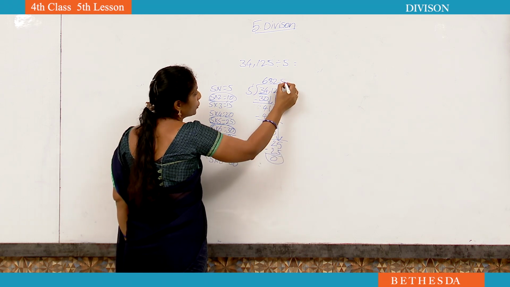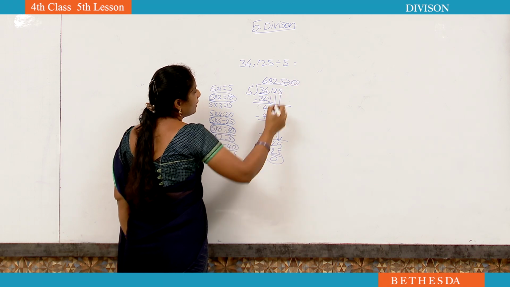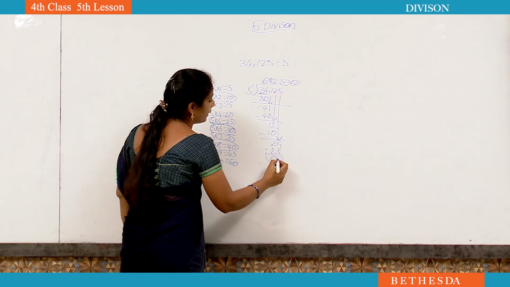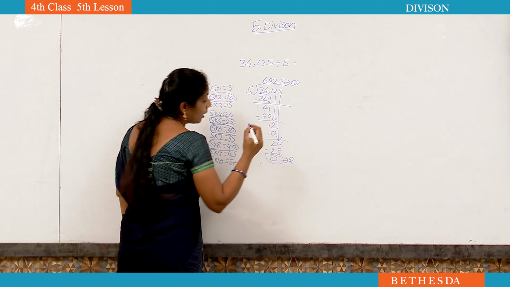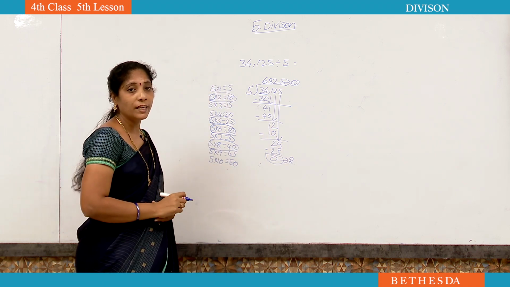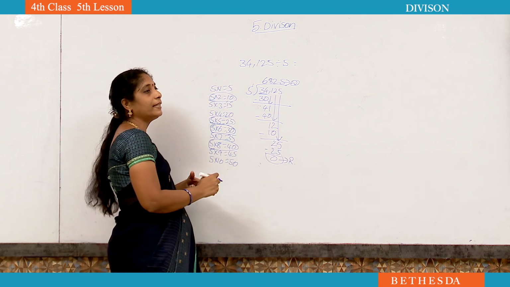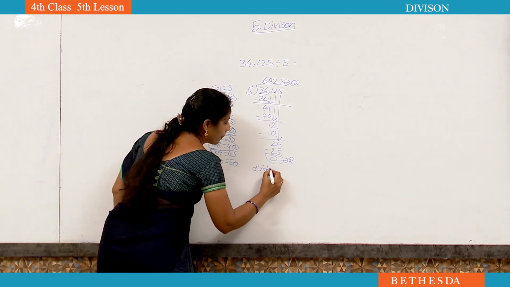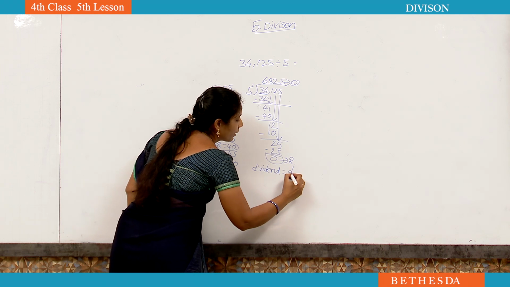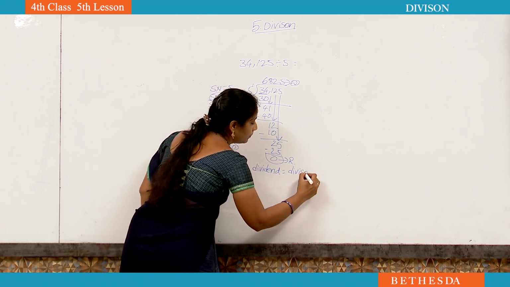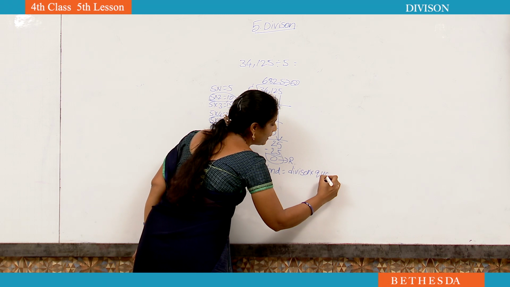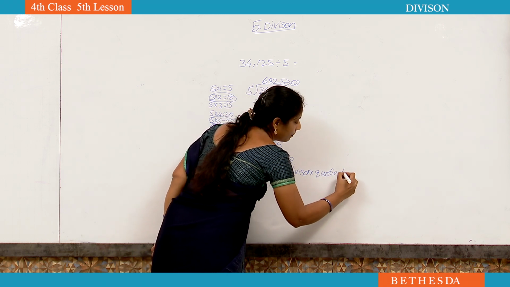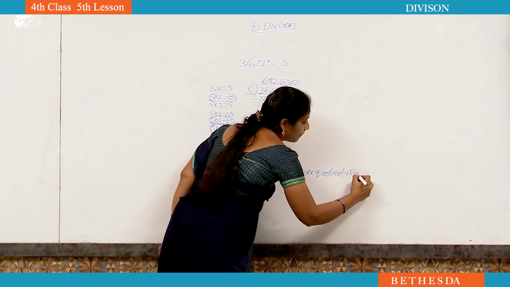Now what is the quotient? 6,825 is the quotient, 0 is the remainder. Now we have to check the relationship between multiplication and division. For that, what is the formula? Dividend is equal to divisor into quotient plus remainder.